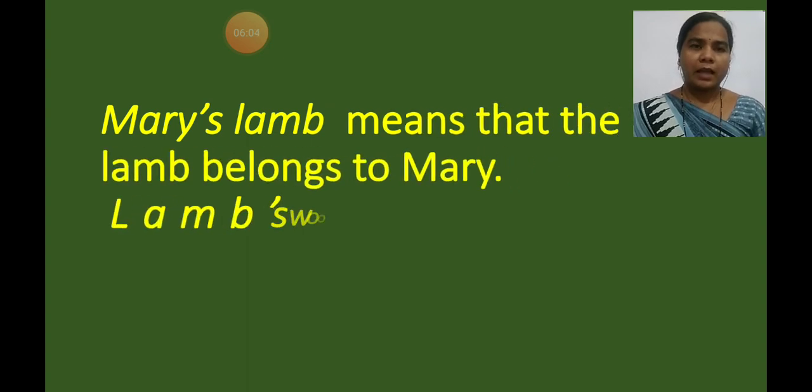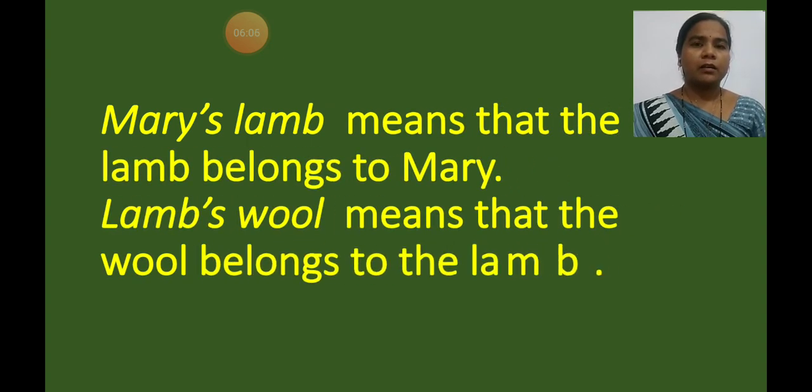Mary's lamb means that the lamb belongs to Mary. Lamb's wool means that the wool belongs to the lamb. So children, Mary's lamb means the lamb which belongs to Mary.